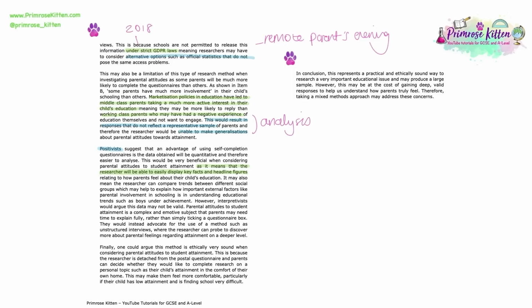What this paragraph also does really well is then link that further in context by bringing in some of the information and knowledge that we have gained from the education module, i.e. we have learned that working class boys in particular are underperforming in education. So therefore, if we want to understand parental attitudes towards student attainment, it is going to be very likely that the researcher will want to find out about the attainment of working class boys. And through using self-completion questionnaires, we should be able to compare these key facts and headline figures as suggested.